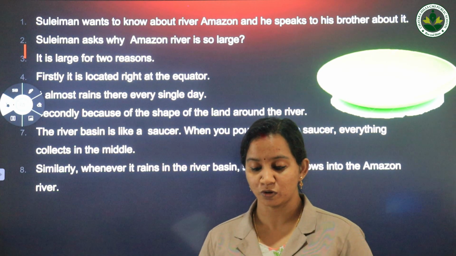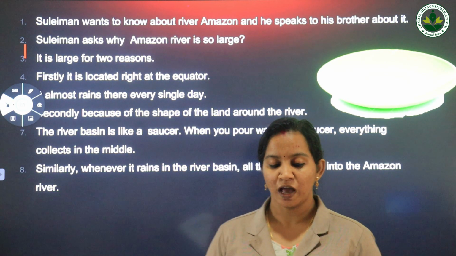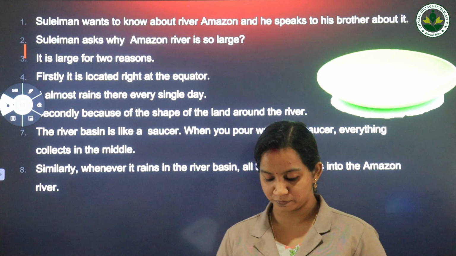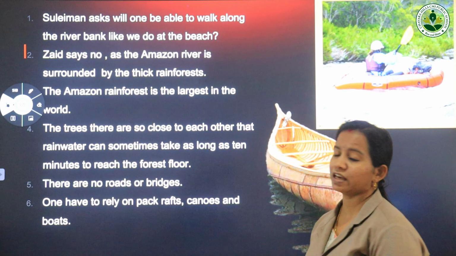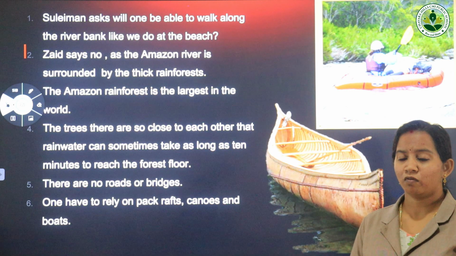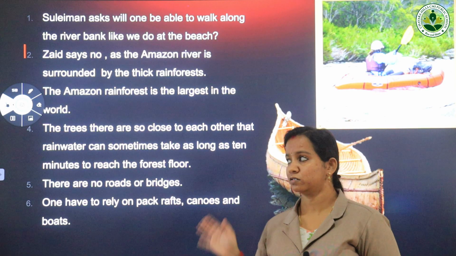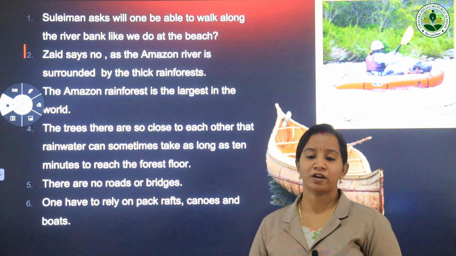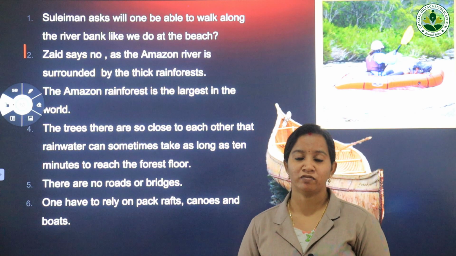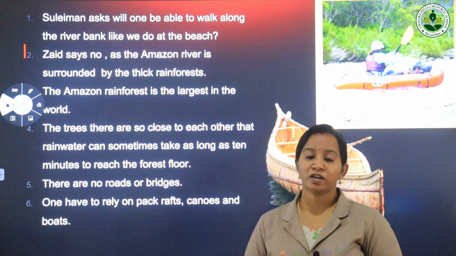There are no roads or bridges, so we have to rely on pack rafts, canoes and boats. So Suleiman asks if we will be able to walk along the banks of the river as we walk on the beaches. So Zaid says no, we cannot walk along the banks of the river because the Amazon river is surrounded by